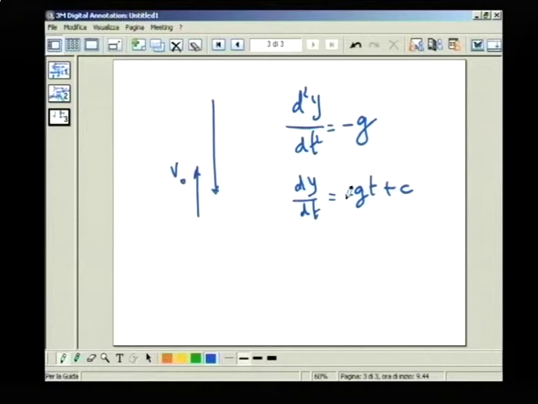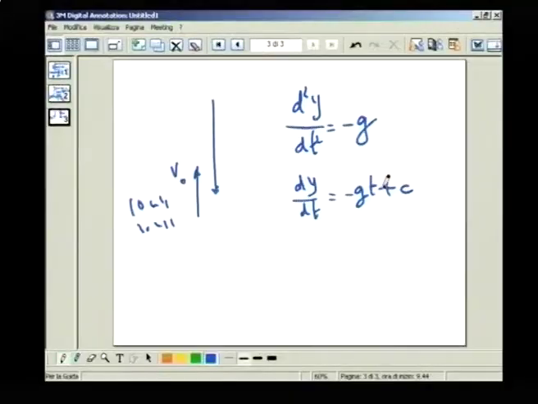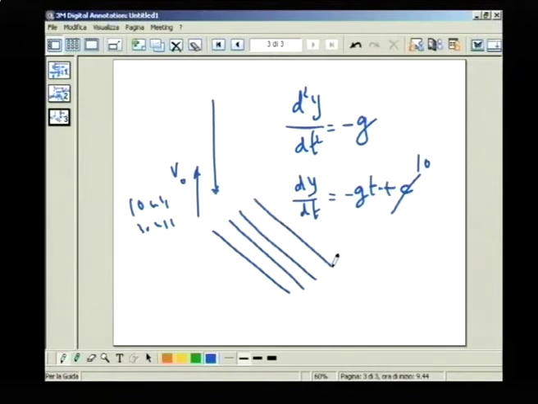So you see now with the integration, you have to add C, because C here stands for something practical, something real, physical, which is the speed v naught. You may throw it at the speed of 10 meters per second or the speed of 30 meters per second. The problem is the same, except that the arbitrary constant means something physical. And so actually, when you add here, for example, 10, what you mean is that you have a family of curves.